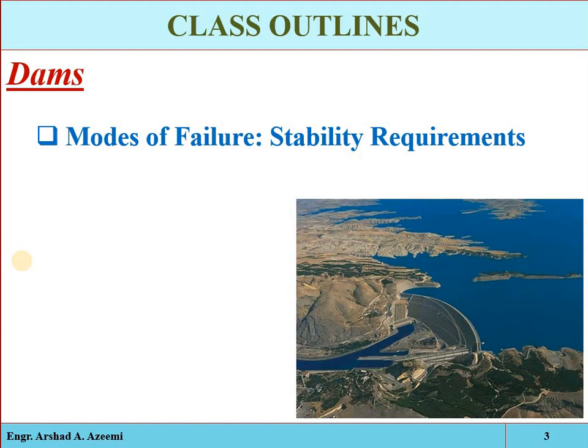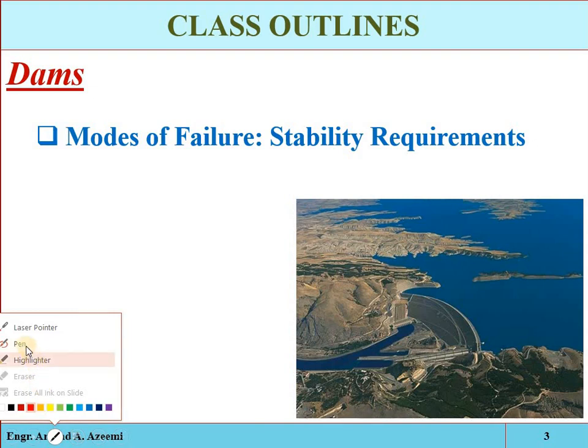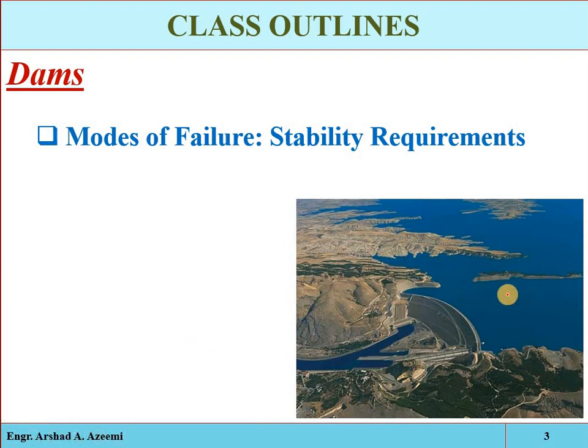The first is overturning. For example, if we construct a barrier across a natural waterway, a reservoir will be made and it will exert some water pressure. Some earthquake or hydrodynamic pressures will be there, wave pressure will be exerted on this structure, silt pressure will be acting on this structure, there will be uplift pressure, and there will be wind pressure. So due to these destabilizing forces, the structure can be overturned. It can be rotated about one of the points at the base.